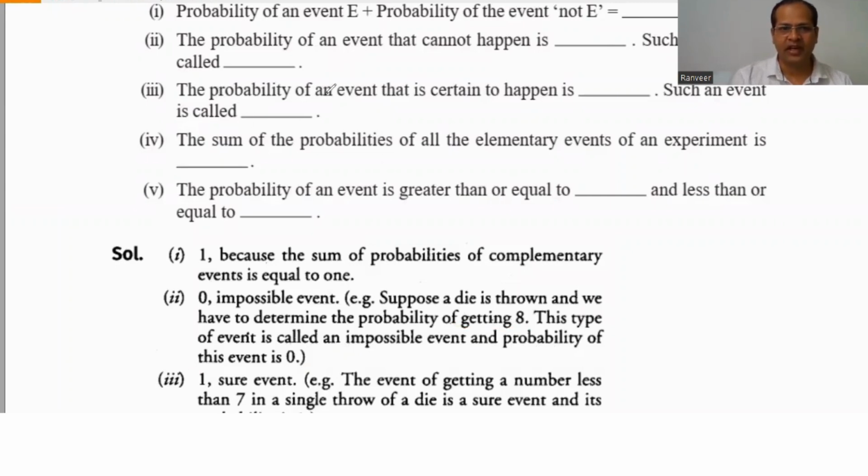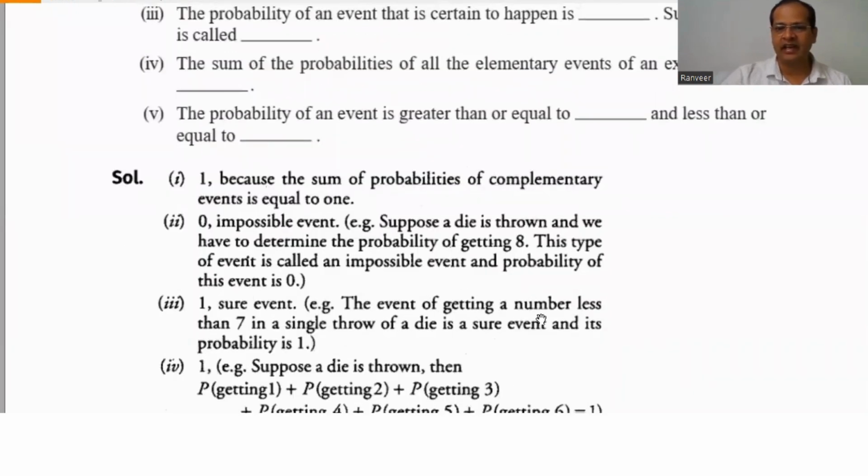Third, the probability of an event that is certain to happen is 1, and such an event is called a sure event. Here is an example: the event of getting a number less than 7 in a single throw of a die is a sure event, and its probability is 1.